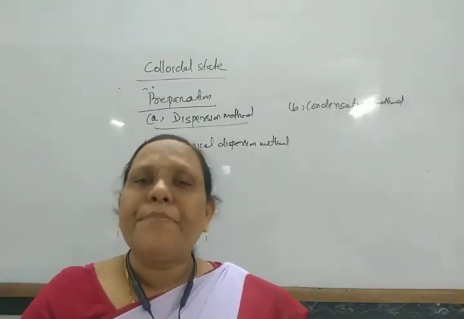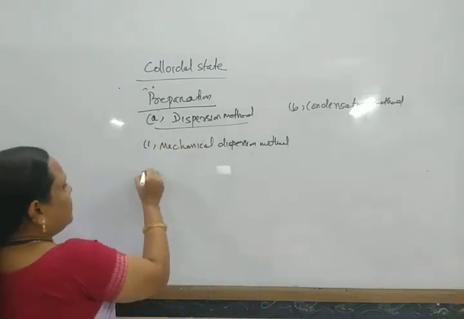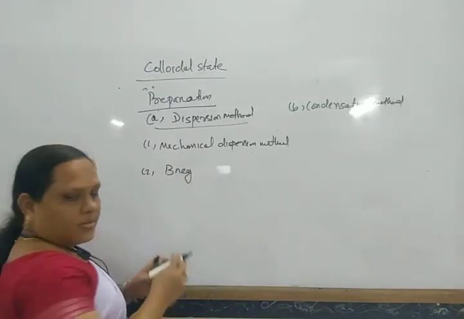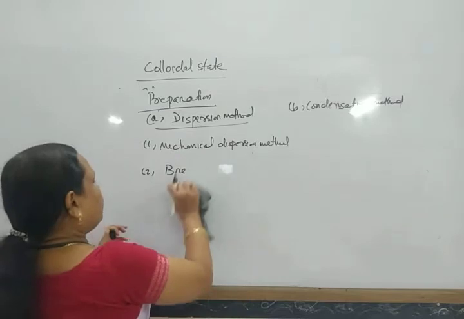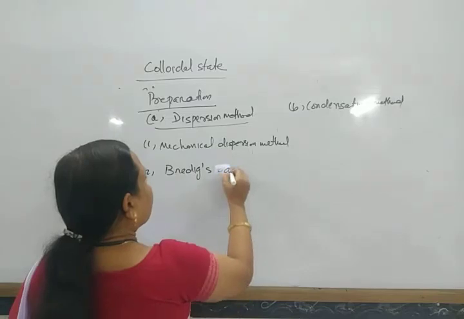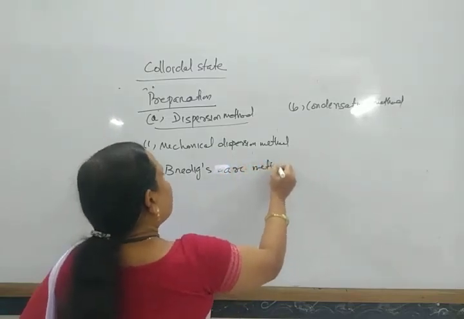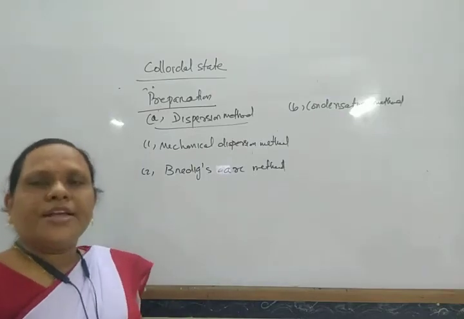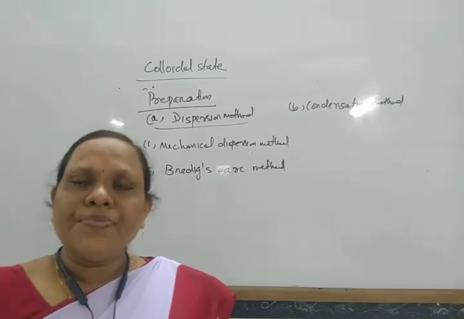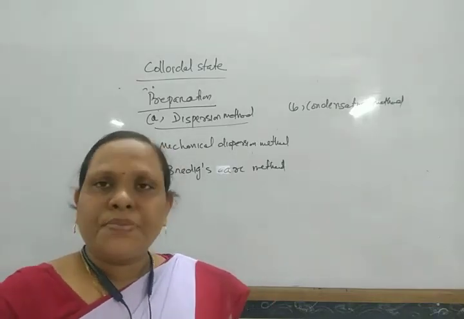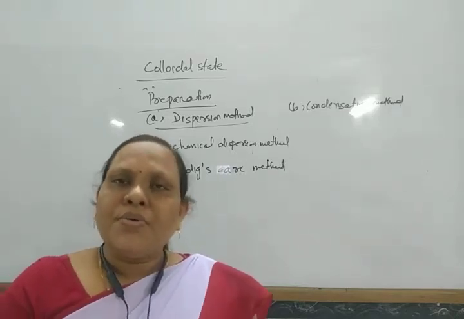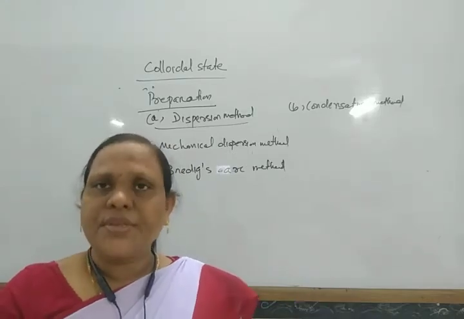And another is Bredig's arc method. In Bredig's arc method, generally colloidal solutions of different metals, that is gold, silver, are prepared. Here the dispersion medium is taken in an ice cold bath, and the dispersed phase is the metallic rods.